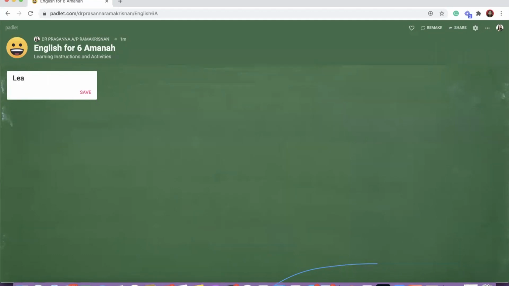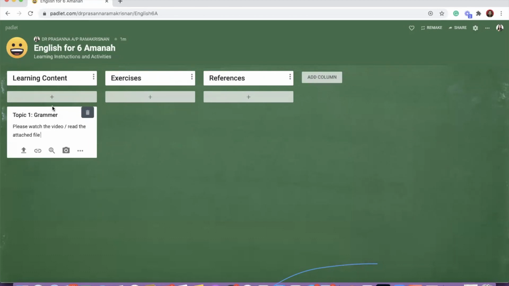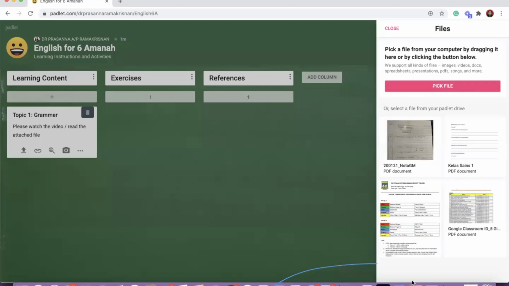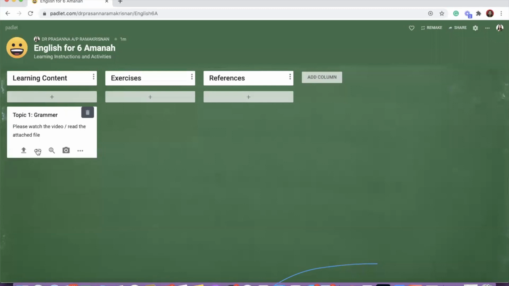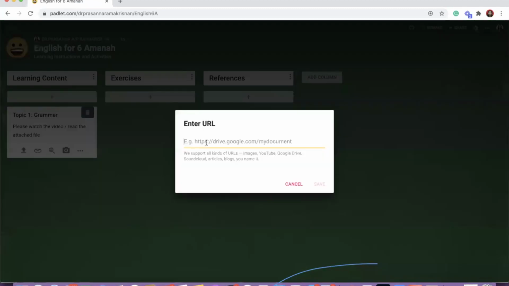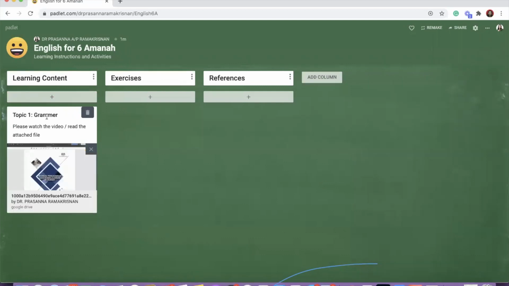So if you say it's a learning content, then you can put it in. Here, for every content that you have uploaded, you can actually upload a PDF file. If you have any PDF file, you can upload it like this. Or if you have any link of your Google Drive, okay, it will take time, then it will be uploaded.